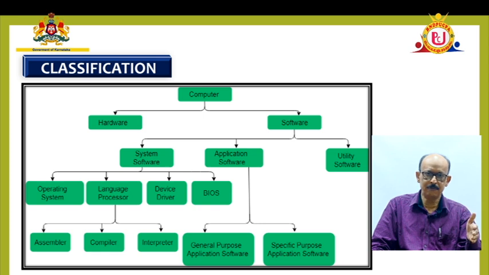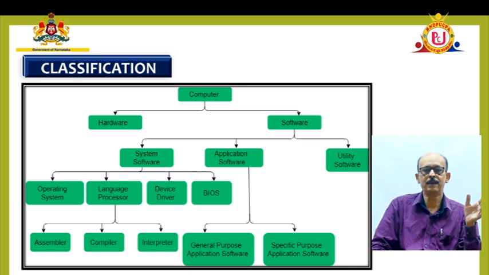In the application software, we have something called the languages. Those languages can be in the machine form, machine understandable form, or it can be user understandable form. Okay, and also certain ready-made programs called packages come under application software. Package and the software I told you. A set of programs is called a package. That can also be a part of application software.